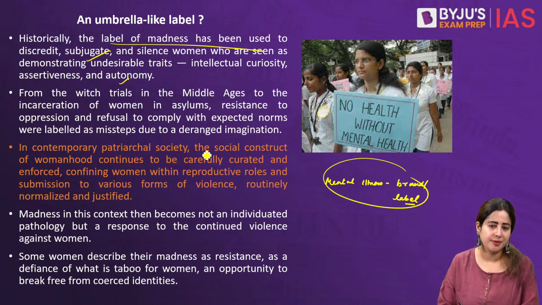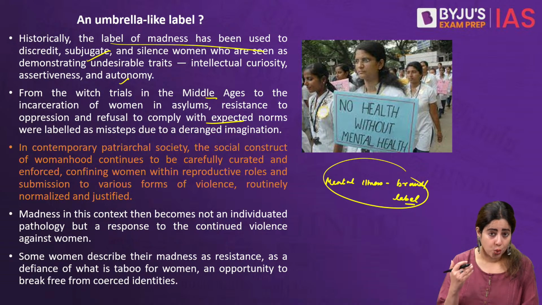The article talks about very interesting historical examples from the Middle Ages, where women were put into asylums for trying to break out of family norms and assert their independence, for demanding property, or for choosing somebody to marry themselves. Similarly, in today's society, acid attack is normally done on women who refuse sexual advances of men.